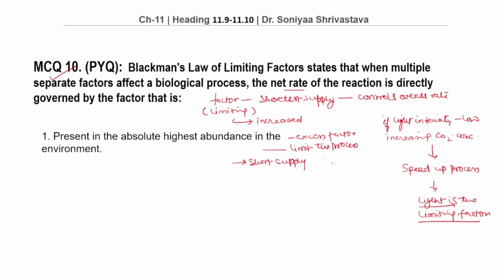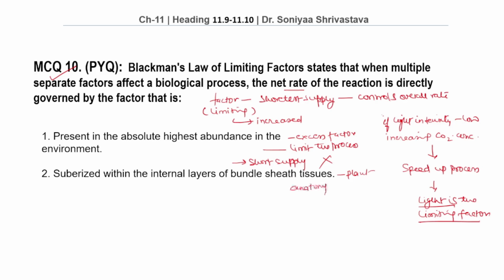Therefore, this option is wrong. Option number 2, summarized within the internal layer of bundle sheath tissues. This statement refers to the plant anatomy and has nothing to do with the Blackman's law. Therefore, this option is wrong. Option number 3, closest to its minimal value, directly limiting the process. Yes, this is our correct answer.